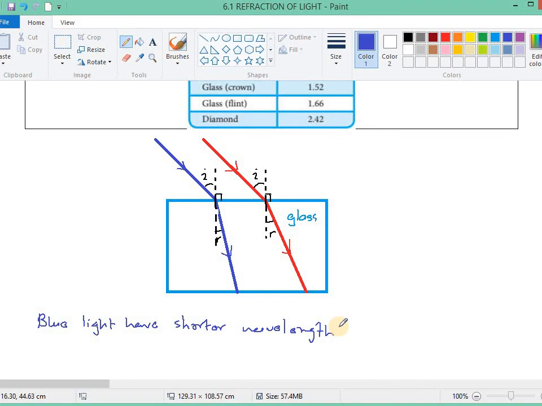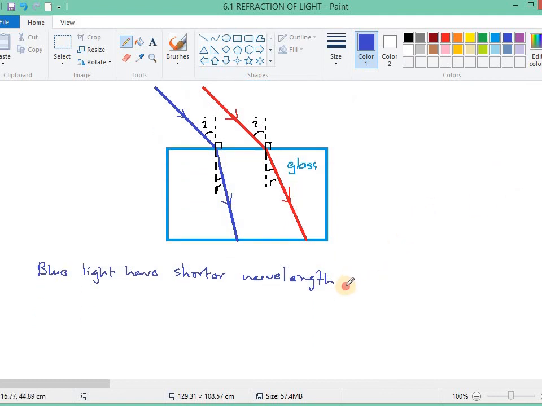The red light has a longer wavelength, and going towards blue or violet, the wavelength becomes shorter and shorter. Red is the longest, then orange is a bit shorter, then yellow, green, light blue, blue, purple. So purple has the shortest wavelength. So blue light has a shorter wavelength.